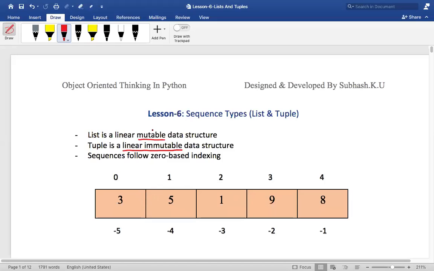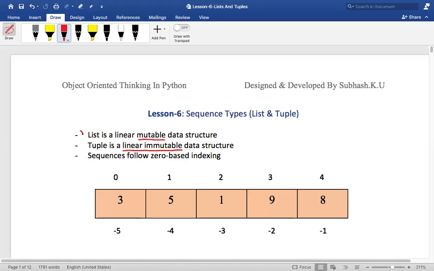Can you tell me what you mean by mutable, my dear friends? Hello, I told you this. What do you mean by mutable? It means the value can change. Okay, mutable means the value can be changed, right? What about immutable? Mutable can be changed, immutable cannot be changed, right? So these are the two important things you must keep in mind.